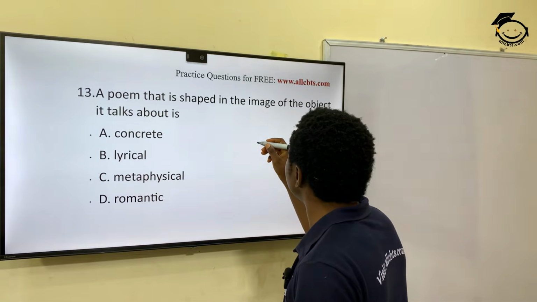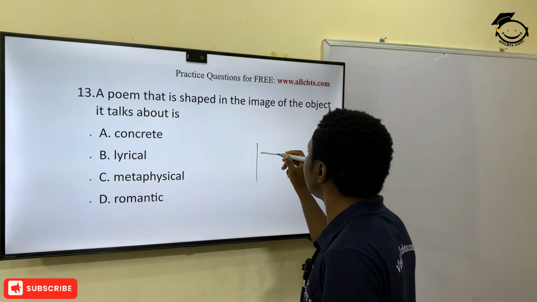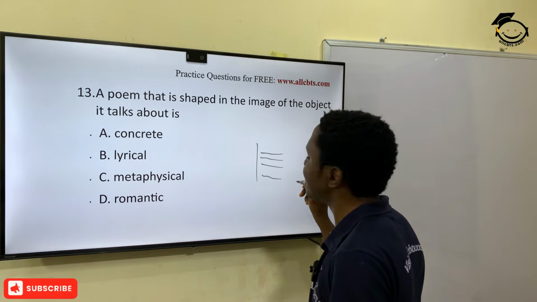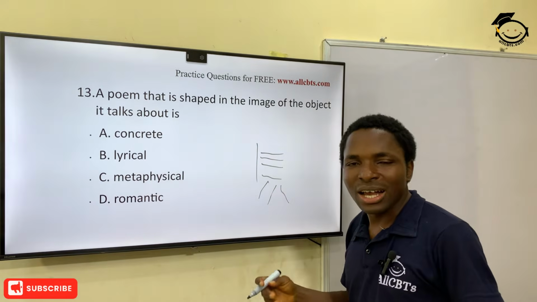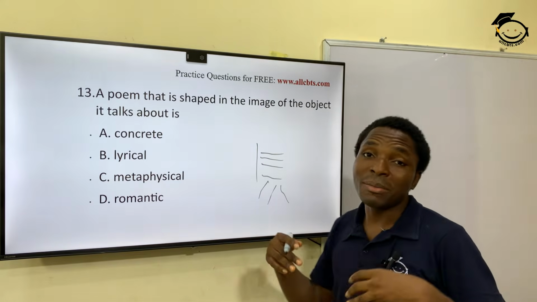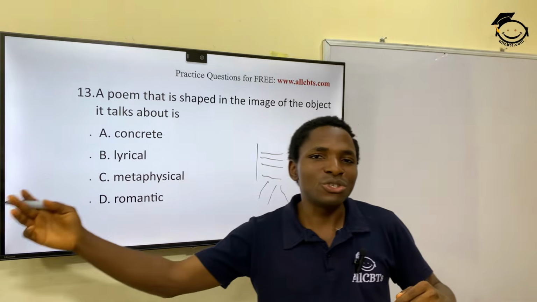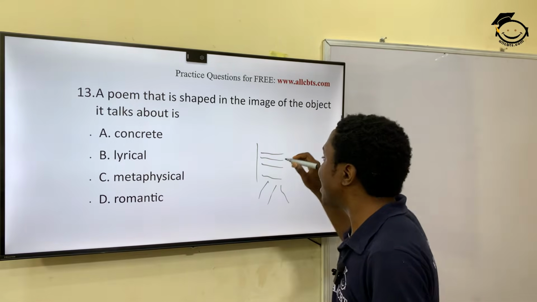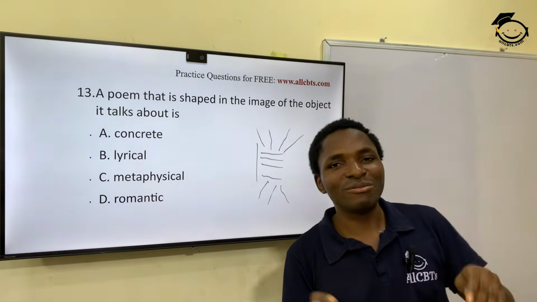This is when you have something like this. Maybe text, text, text, text. Have you seen such poems before? And then maybe they are talking about a tree. So the tree has this feature, it has that feature, and they actually write the lines of the poem in the shape of the tree.